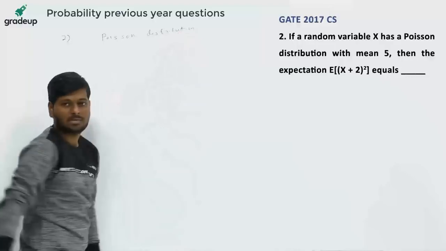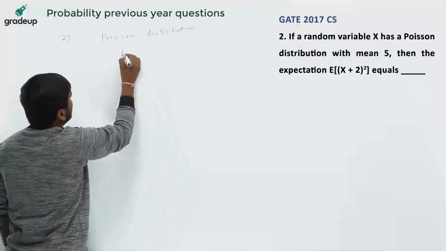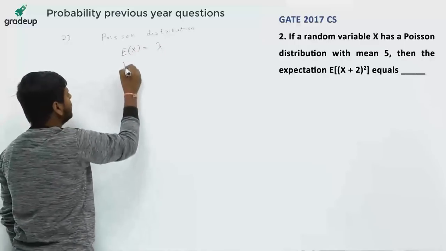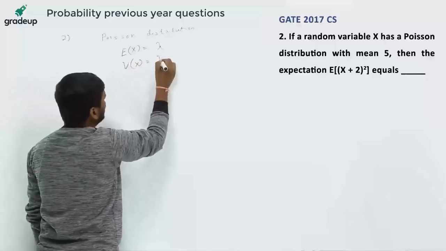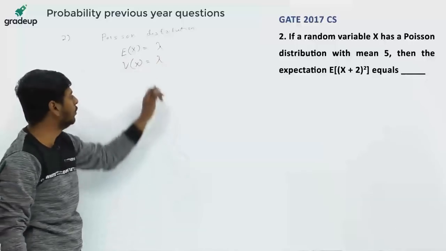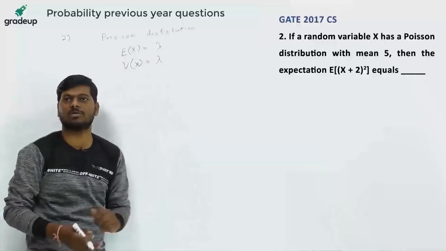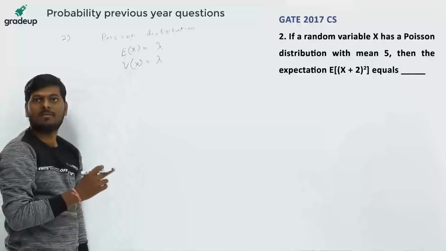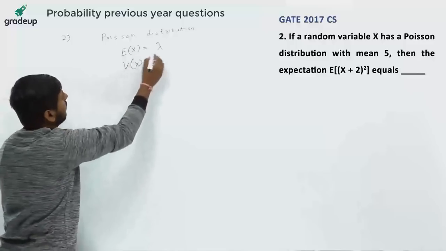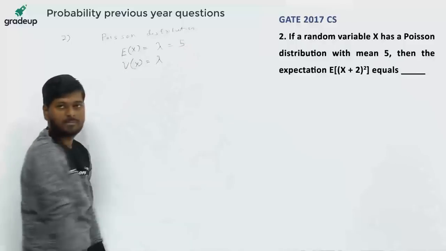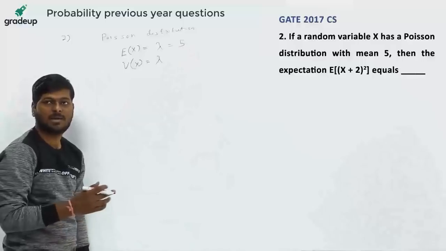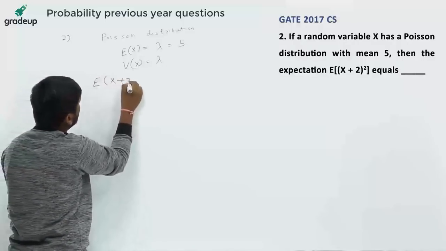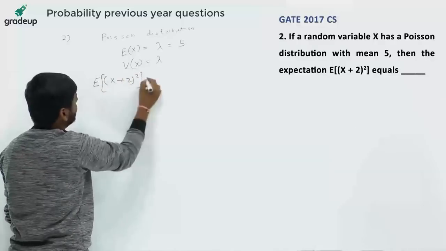What are the properties? Properties are E(x), mean of a Poisson distribution, is equal to lambda, and variance of a Poisson distribution is also equal to lambda. This is known to us because this is a Poisson distribution. Now if a random variable x has a Poisson distribution with mean 5, so lambda is equal to 5. Okay, we have to find the expectation of (x plus 2) whole square.